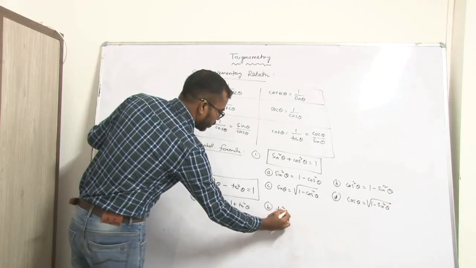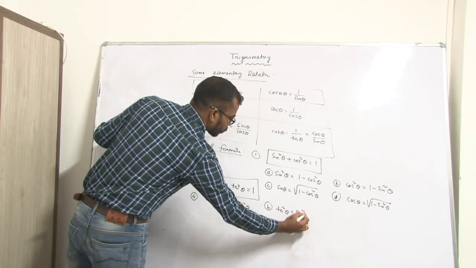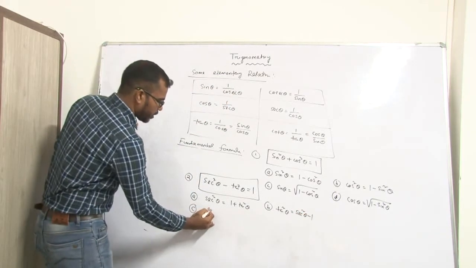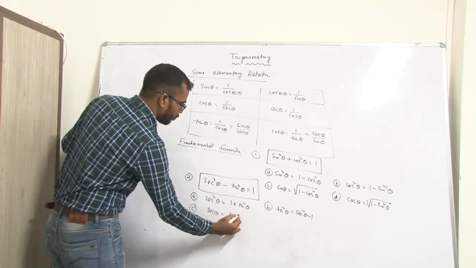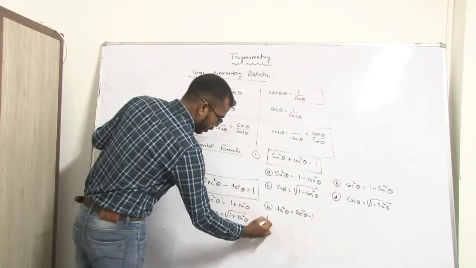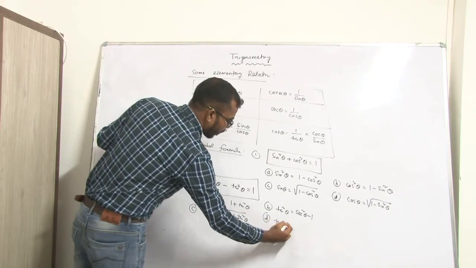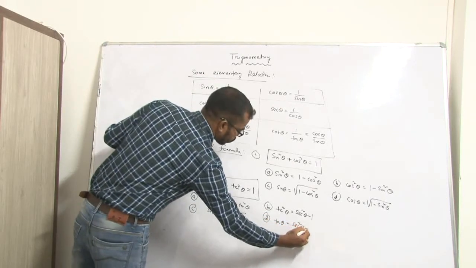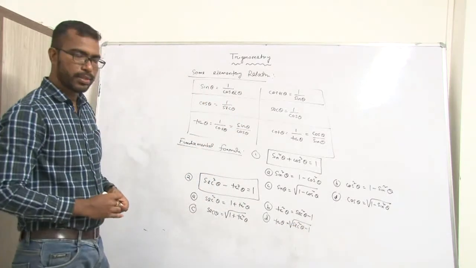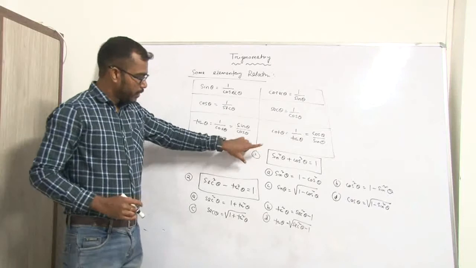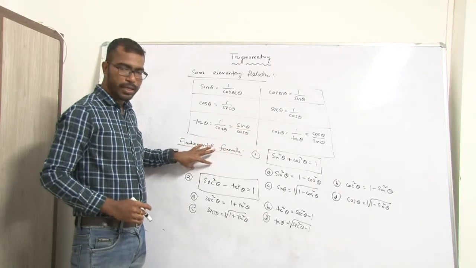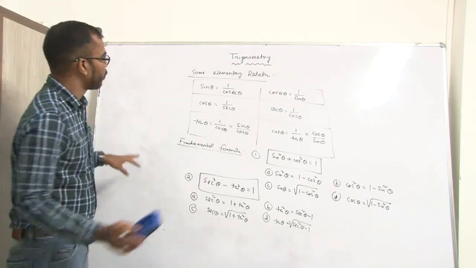Tan square theta is equal to sec square theta minus 1. And sec theta is equal to root over of 1 plus tan square theta. And tan theta is equal to root over of sec square theta minus 1. So we wrote 2 fundamental relations, and another is the third